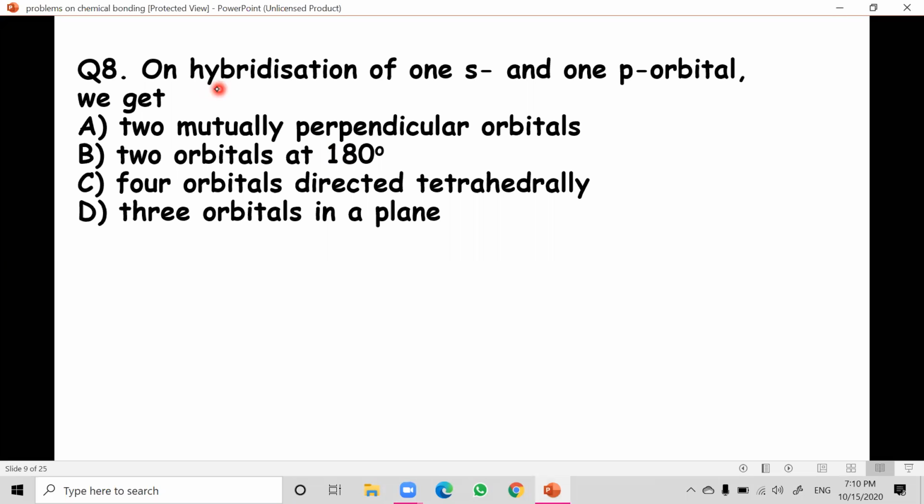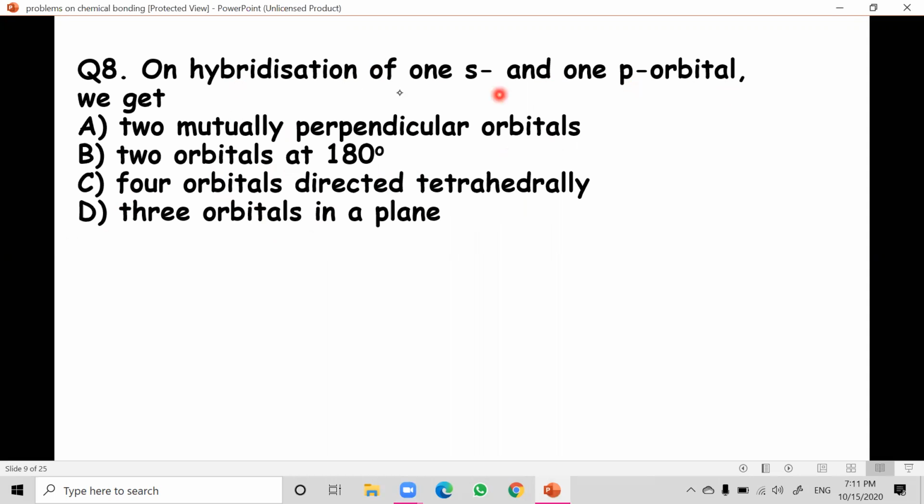On hybridization of one s and one p orbital, we get: two mutually perpendicular orbitals, two orbitals at 180 degrees, four orbitals directed tetrahedrally, three orbitals in a plane. So the question is, on hybridization of one s and one p orbital, we'll get two sp hybrid orbitals. What are the options? Simple it is.